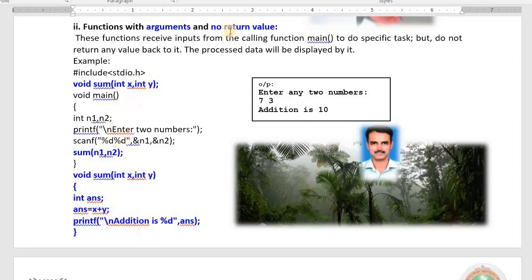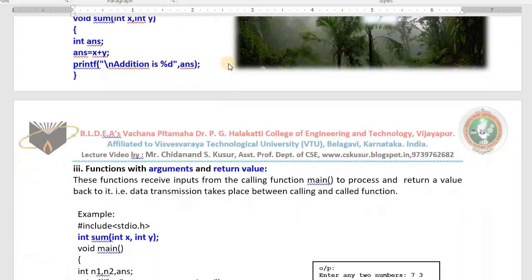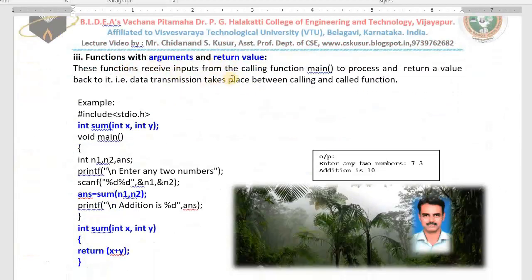These functions will take the input, but they won't return any value back, but they do the work for us. This is function with arguments and no return value. Next category, function with arguments and return value. Already you are familiar with it. Function name is sum. It takes inputs, it gives the value back. Enter two numbers and pass them. n1 is transmitted to x, n2 is transmitted to y. It will make the sum, it returns back, it will print. Data transmission takes place between calling and called function.